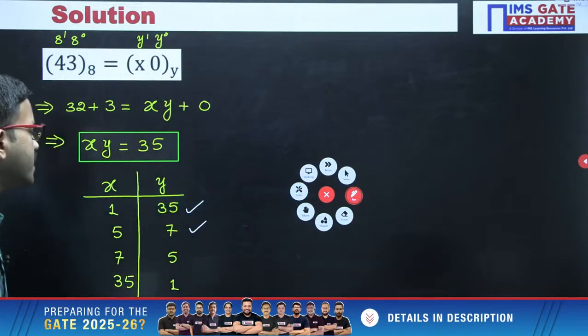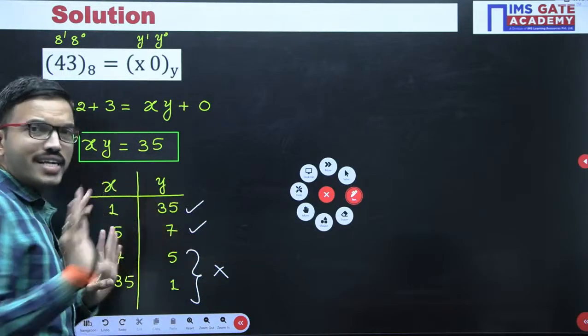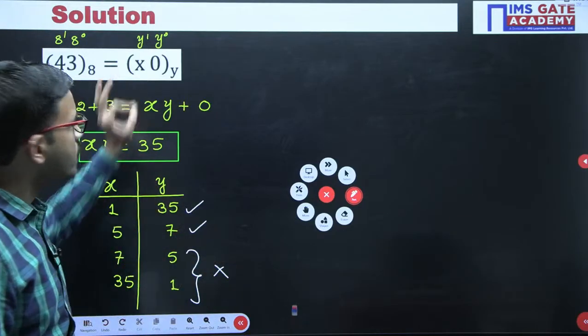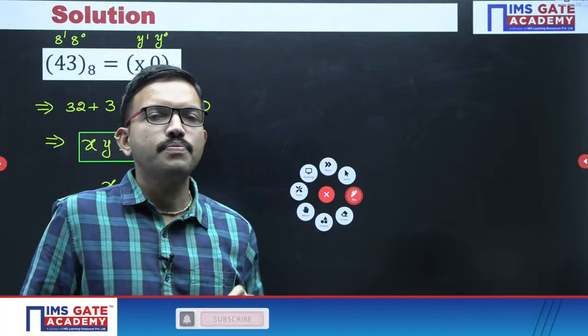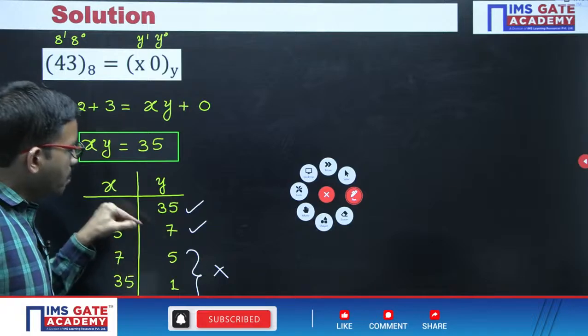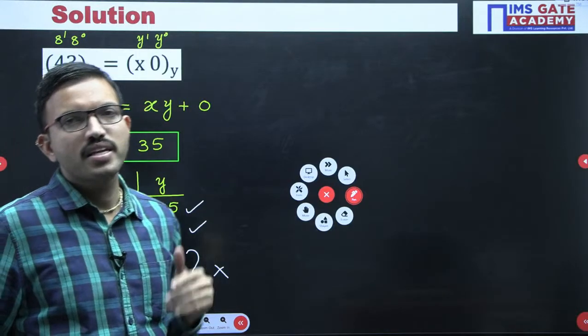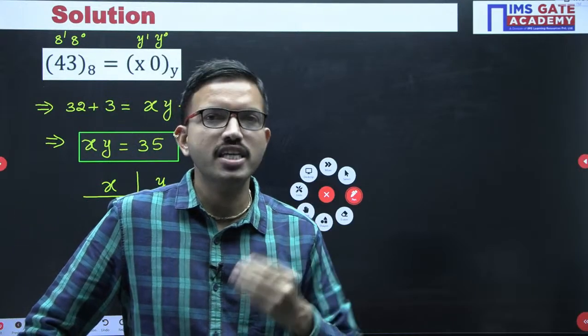Not possible. That is the reason these two are not valid. Even though theoretically you are getting the solutions, according to our base or radix concept, in base 5 number system we cannot represent digit value 7. In base 5 number system maximally we can represent 4 only.